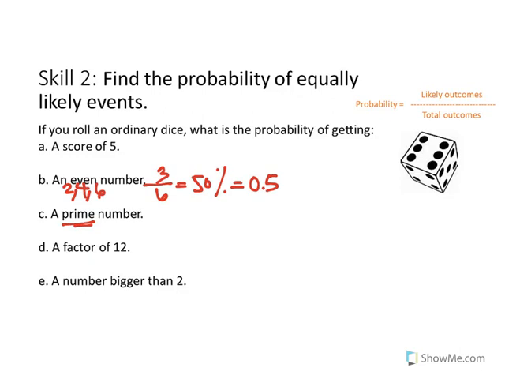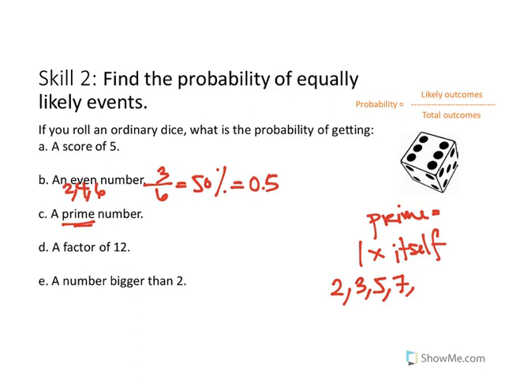A prime number. Prime numbers are always 1 times itself. It cannot be a number with more factors than 1 and itself. So for example, 2 is prime, 3 is prime, 5 is prime, 7 is prime, 11 is prime.